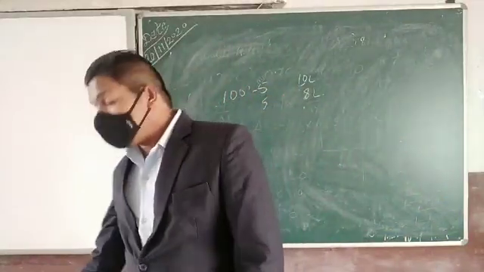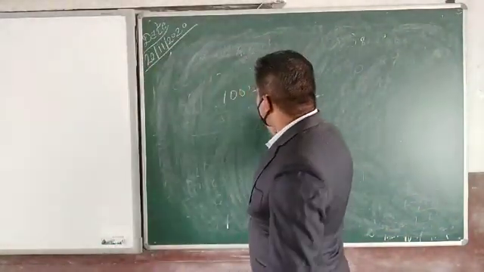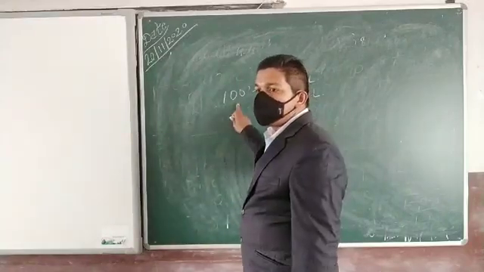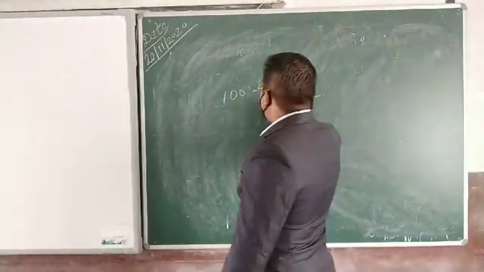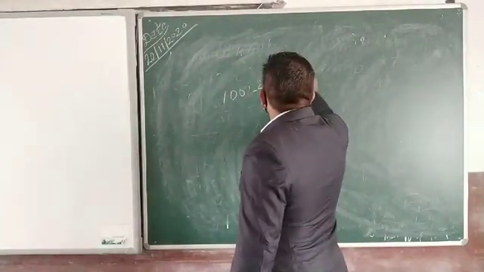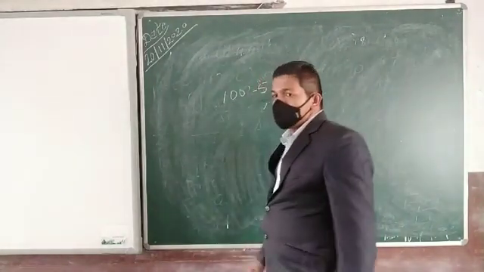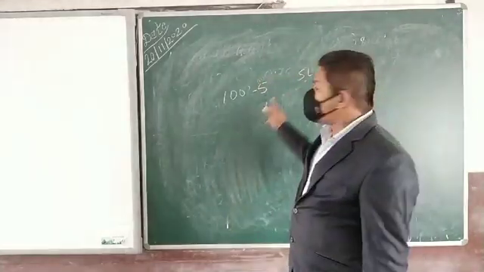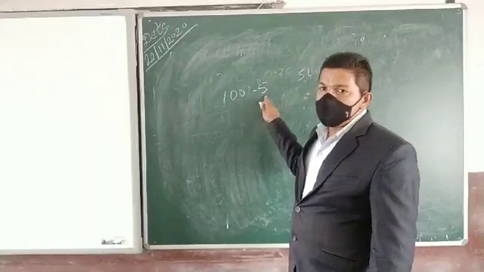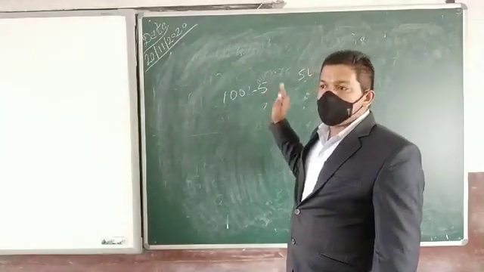See, for example, if the value of the shares I have purchased is 100 rupees, and I am supposed to get a 5 rupees dividend, and if I don't receive this dividend, what will happen?